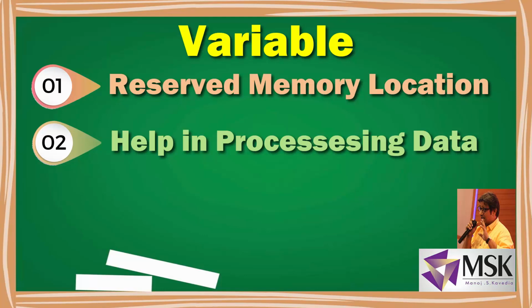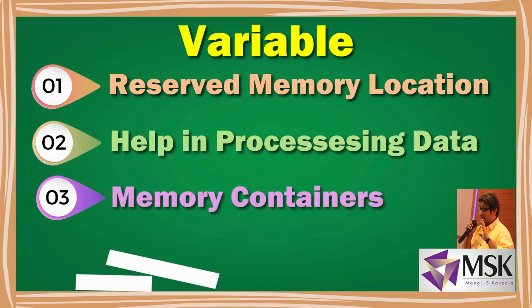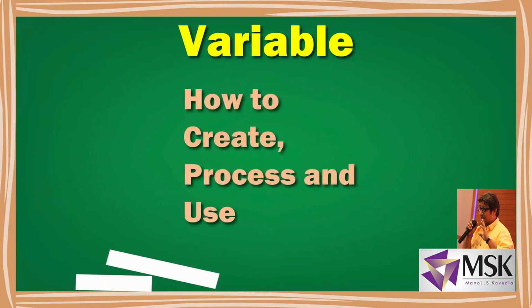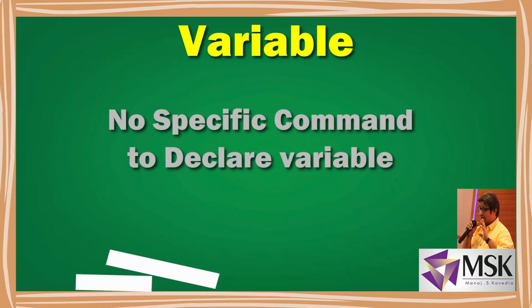In other words, variables are nothing but a type of memory container which stores data. Let's see how I can create a variable, process it and use it in Python. Python does not have any specific command for declaring a variable.